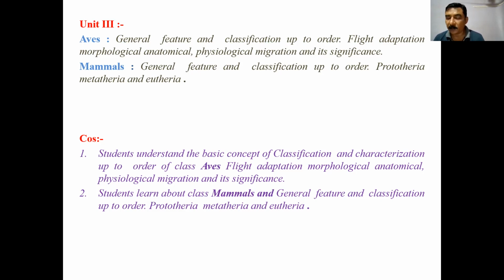The result is formation of semi-solid excreta, chiefly containing insoluble uric acid and urates, which is voided at once. This feature helps reduce unnecessary body weight. Sense organs and brain: birds have very good sense organs and a well-developed brain. A single ovary, on the left side in the female, also reduces the weight.